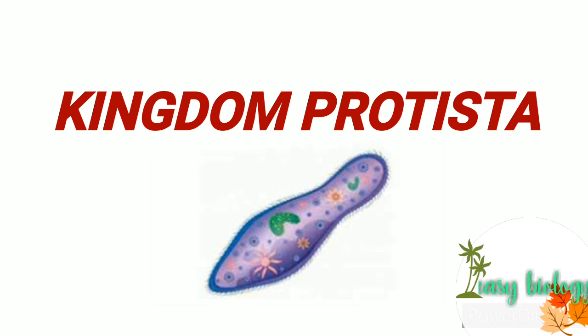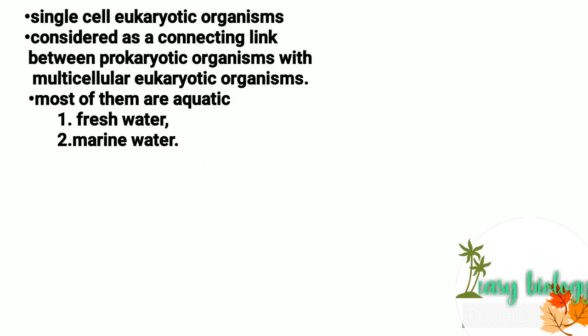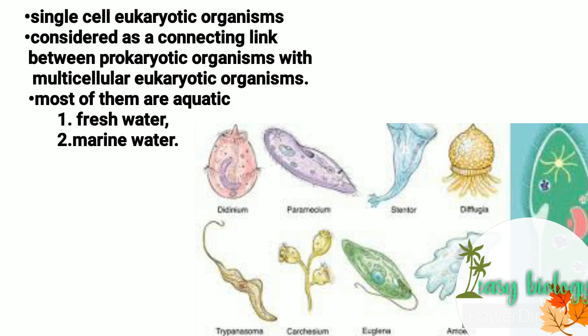Then the next kingdom, Protista. These are single-celled eukaryotic organisms. It is the first eukaryotic group of organisms. Protista is considered a connecting link between prokaryotic organisms and multicellular organisms. In kingdom Monera, all the organisms are prokaryotic. In Protista, there is the starting point of eukaryotic unicellular organisms. So Protista is considered the connecting link between multicellular organisms and prokaryotic organisms.